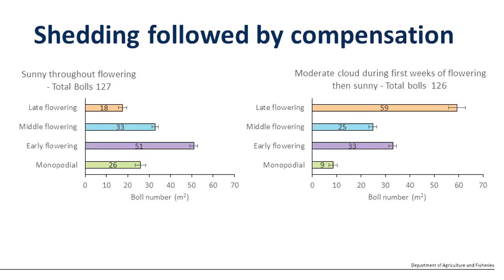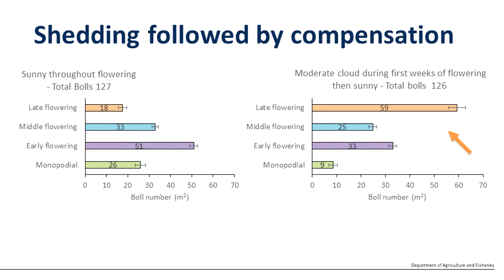The impacts of cloudiness during a crop's development can be seen quite clearly in these two figures depicting the distribution of bolls within the crop canopy. The figure on the left-hand side was for a crop in the Burdekin that had sunny conditions throughout flowering, and you can see that the lower canopy has the highest proportion of bolls, followed by the middle, getting less as you get to the top of the plant, that typical pine tree look, if you like.